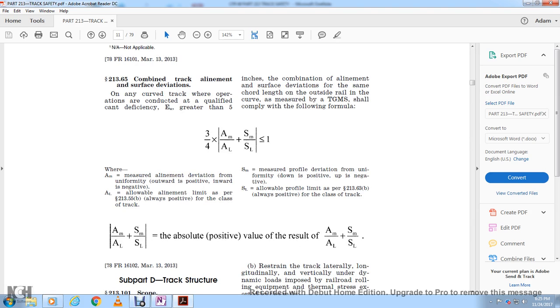Also, you take the absolute positive value of this result, and AM over AL plus SM over SL.